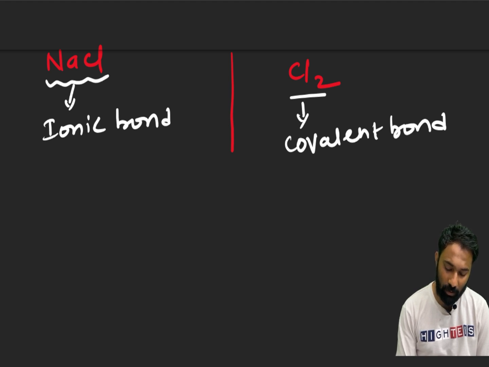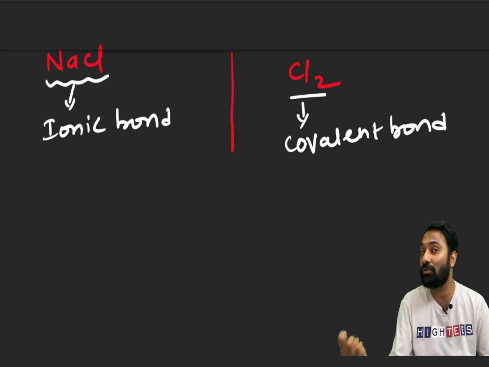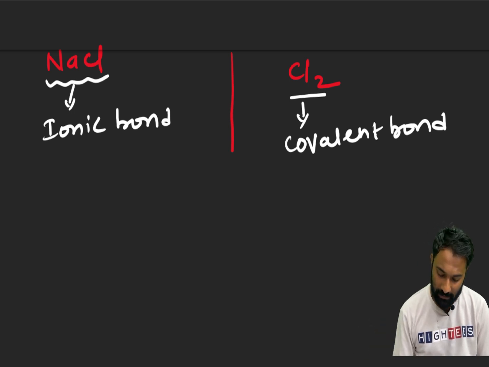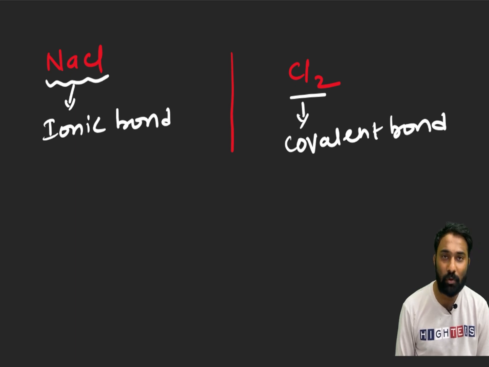How will the ionic bond form? It is not mutual sharing, it is complete transfer of electron from the cation to the anion. Clear? Why is the cation transferring the electrons to the anion? Now you see here sodium. What I said: every atom or every element wants to attain the noble gas electronic configuration, or the zero group elements' configuration.